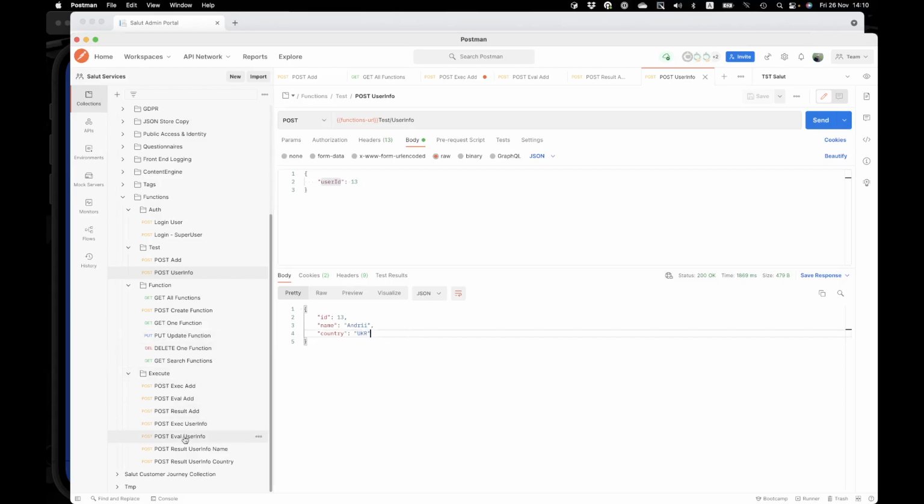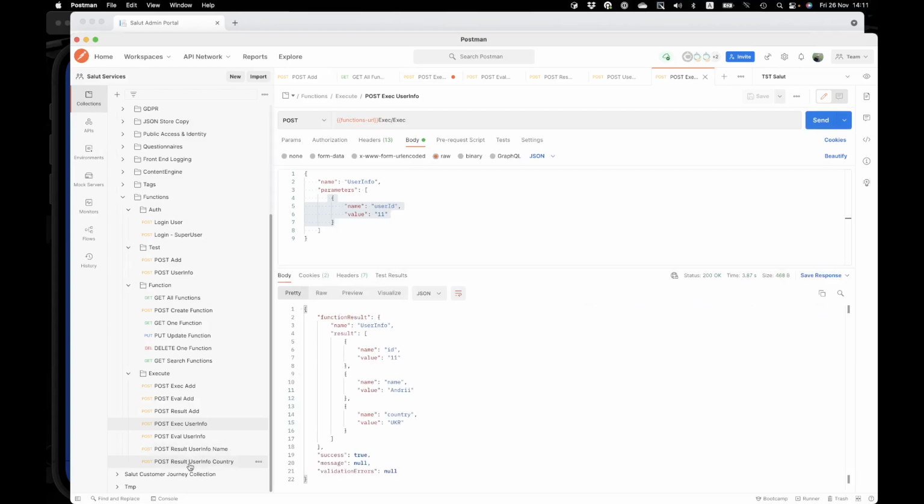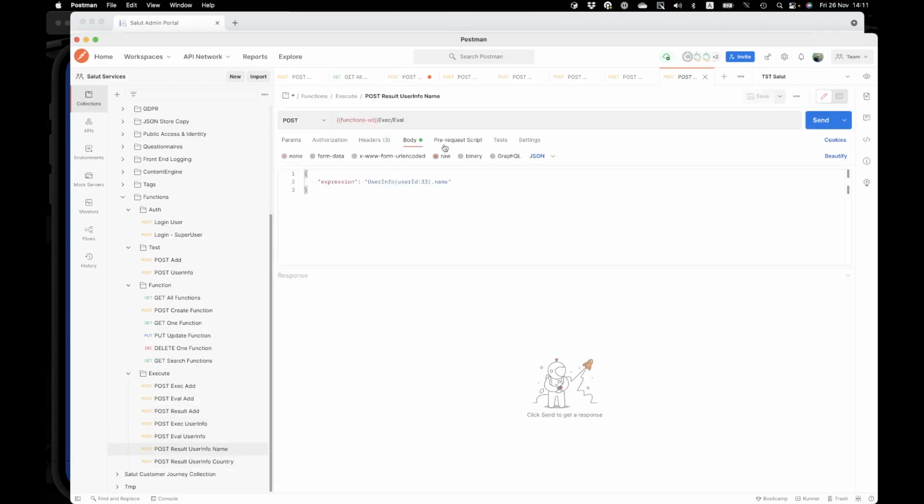We can evaluate this function with some parameters, and we can get a result from this function. In this case, the result is just a string value, just a name, just a username.